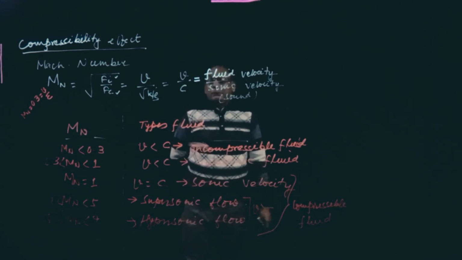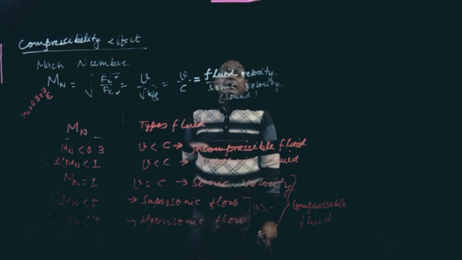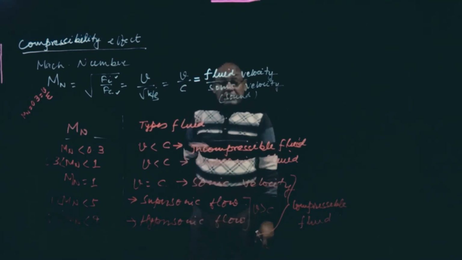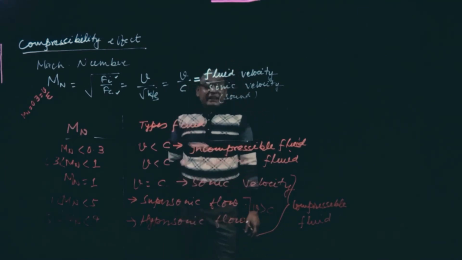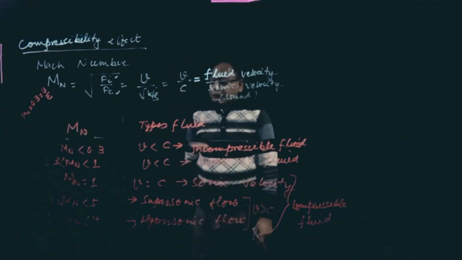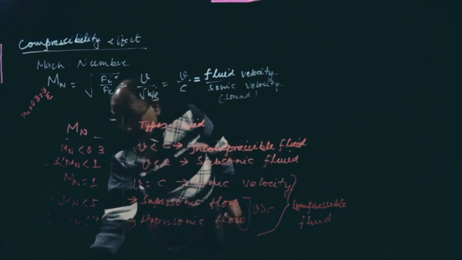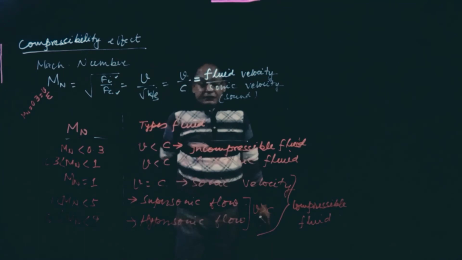And if V is greater than C, that means fluid velocity is more than sonic velocity, that means sound velocity. Sound velocity is 330 meter per second. So if it is going up to Mach number 5, it is supersonic, and greater than 5 and less than 9, it is called hypersonic.